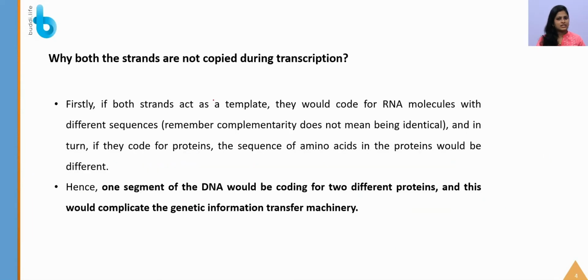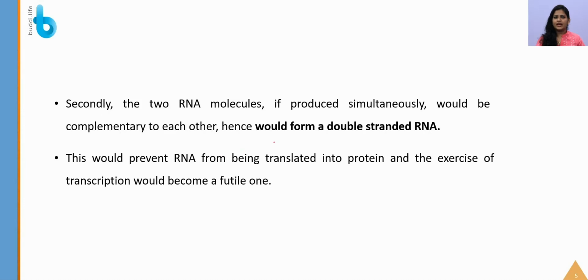So why are both the strands not copied during a transcriptional process? Transcription is helpful to make the process easier for carrying the genetic information. If two strands were being copied, what would happen? One segment of DNA would be coding for two different proteins, and this would complicate the genetic information transfer machinery.